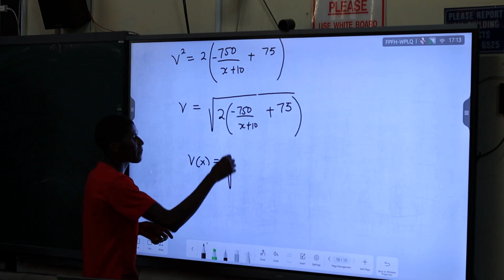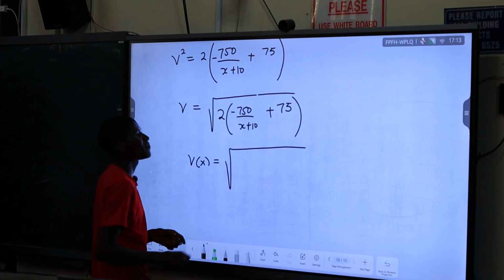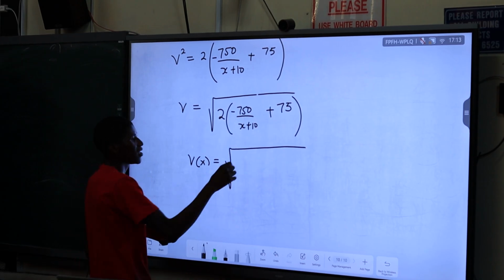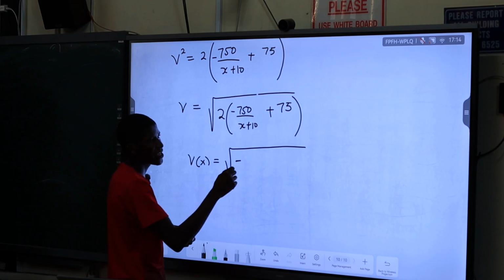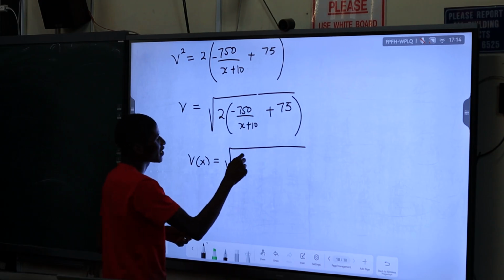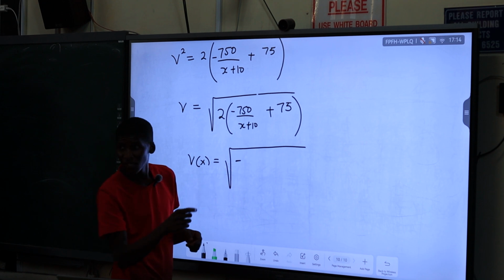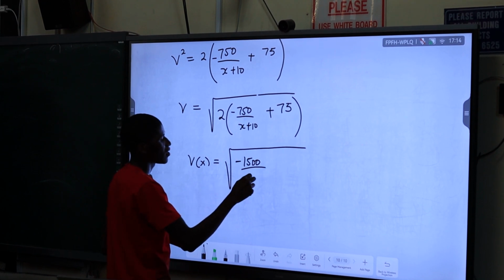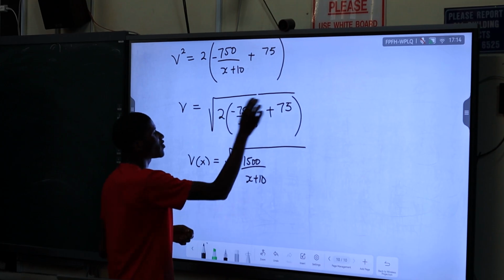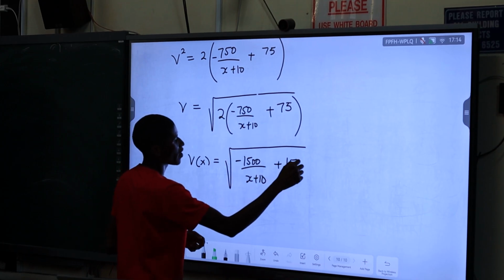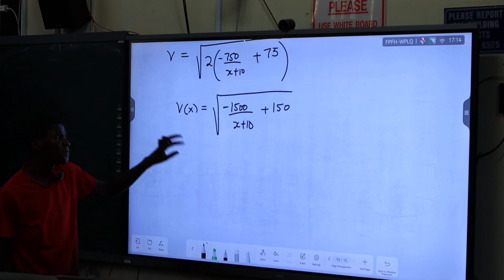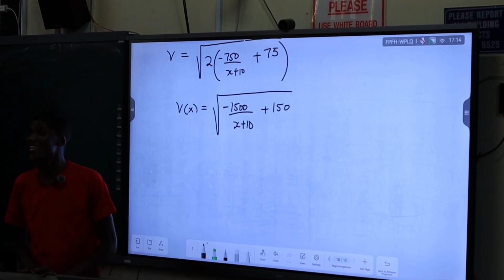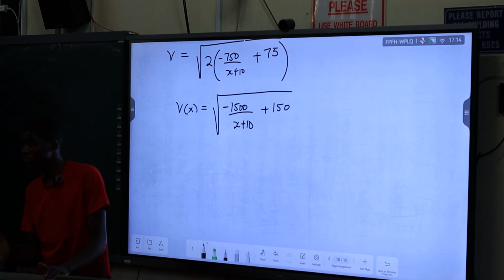So here, this is going to be the square root of 2 times minus 750. Quickly, 2 times minus 750 is minus 1500, right? Over x plus 10, plus 2 multiplied by 75, which is 150, right? And so now we have a relationship between any velocity and position.